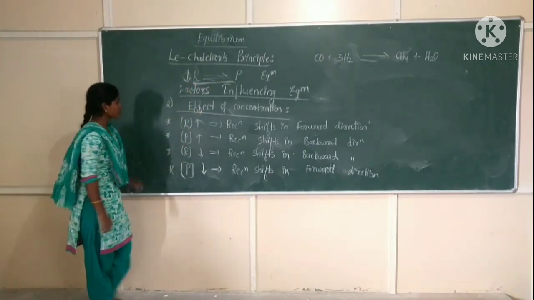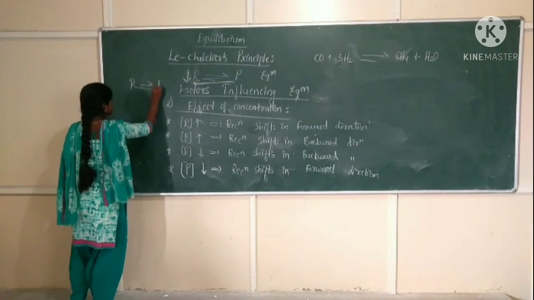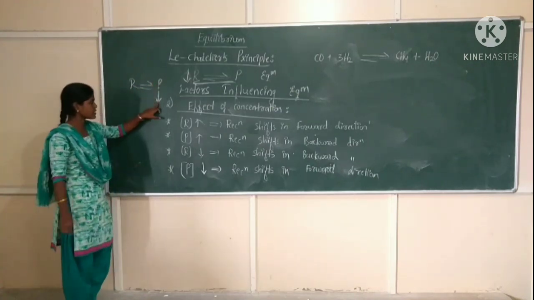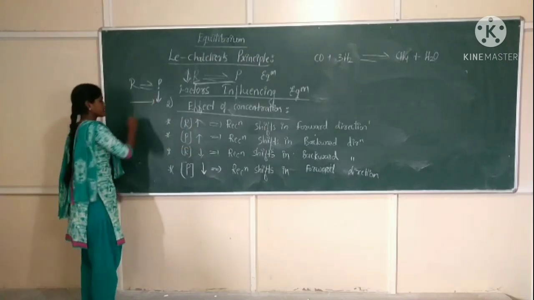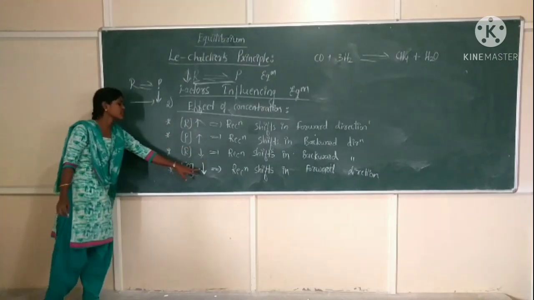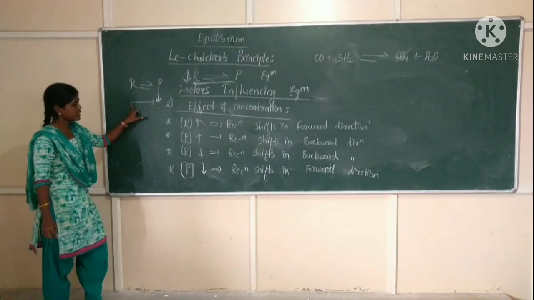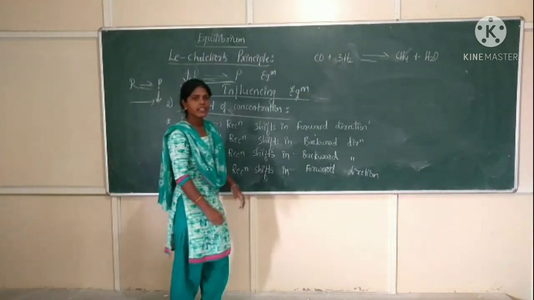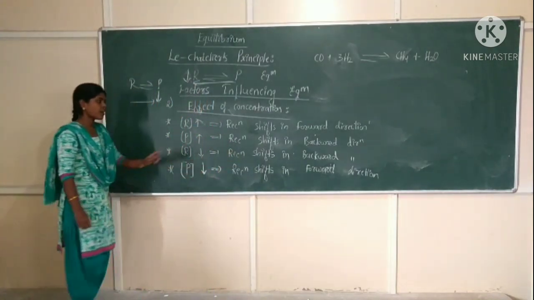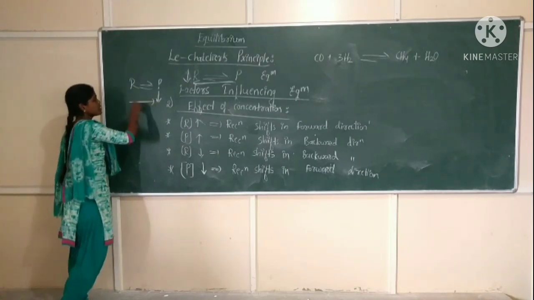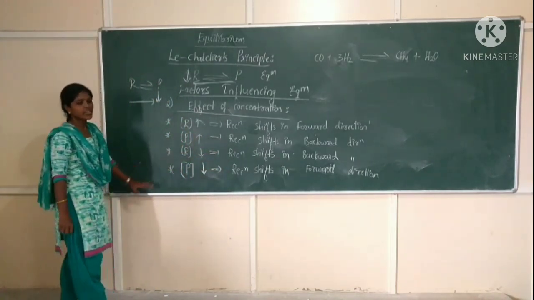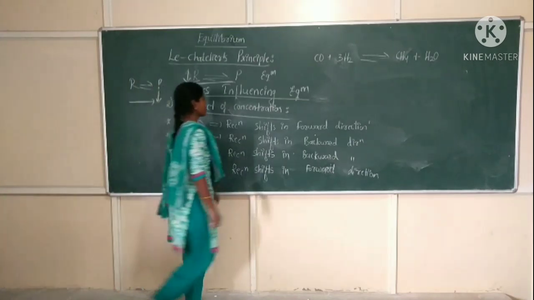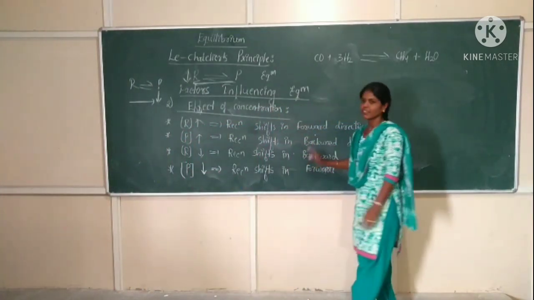Fourth one, when product concentration is decreased, the reaction shifts in the forward direction. When the concentration of product is decreased, the reaction must move in the forward direction, because only then will the effect of the concentration change be nullified in that specific reaction. So this is the effect of concentration on the equilibrium.